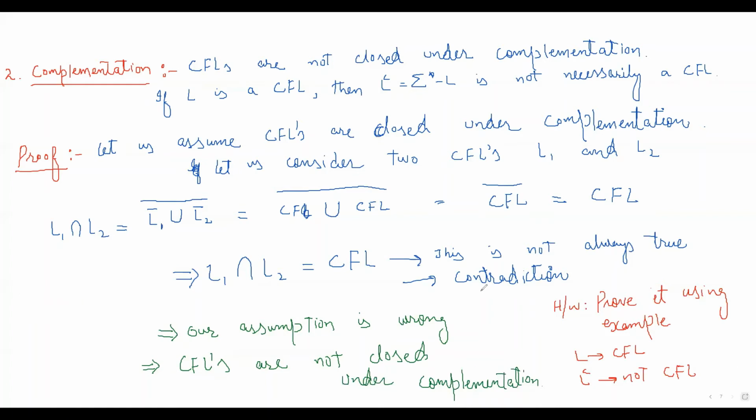Now, the last property that we are going to discuss is the set difference. It says that context-free languages are not closed under set difference. What does that mean?